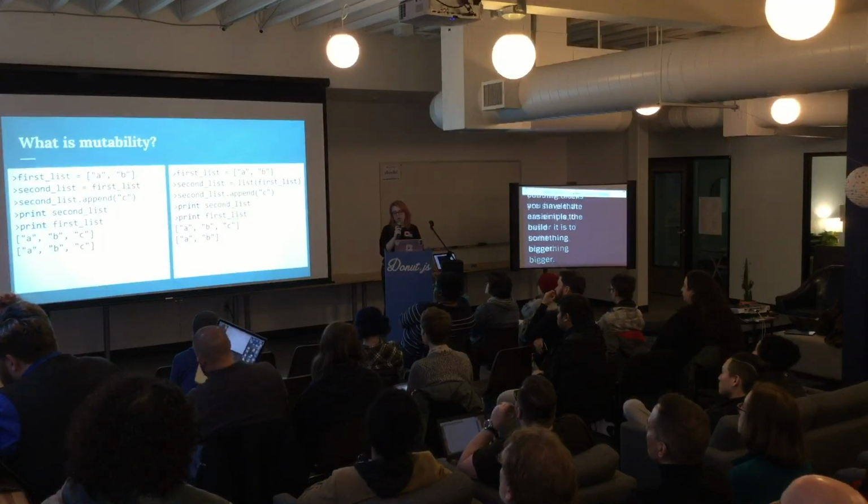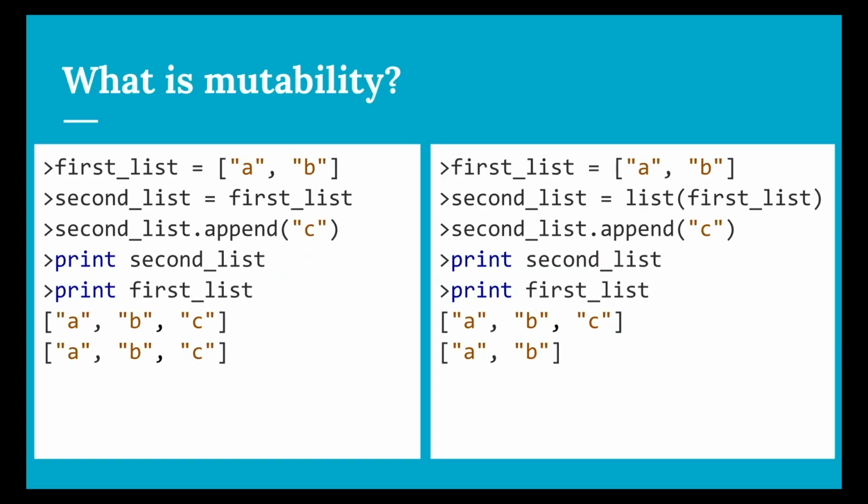Another really important property of good functional programming is immutability. You might be familiar with this from other languages. Many languages have mutable and immutable data types. If you don't already know, immutability is when you can have a reference to a value, call a function to transform that value, and your original reference still points to the original value.